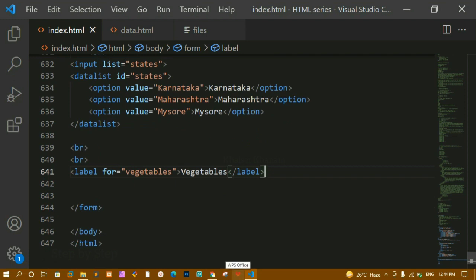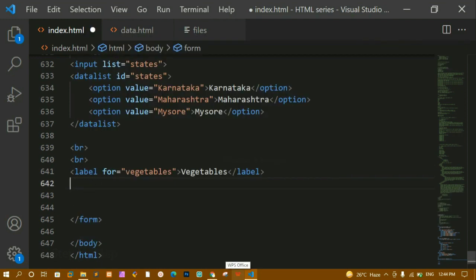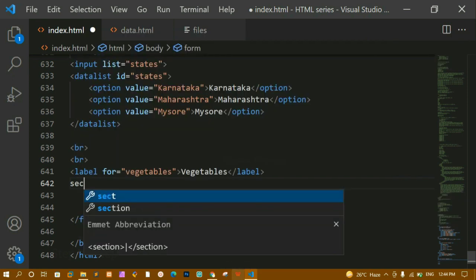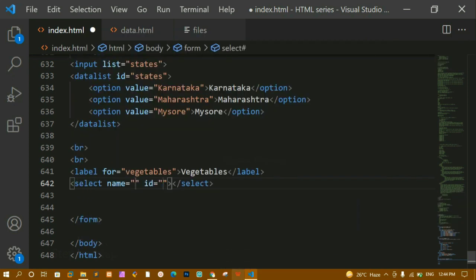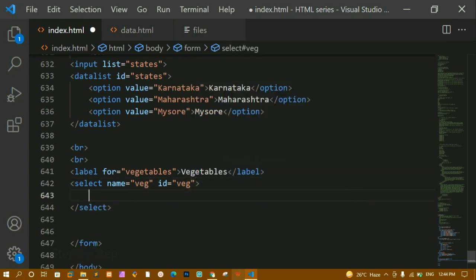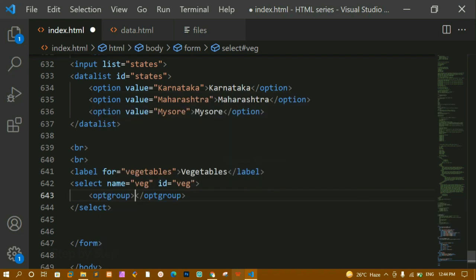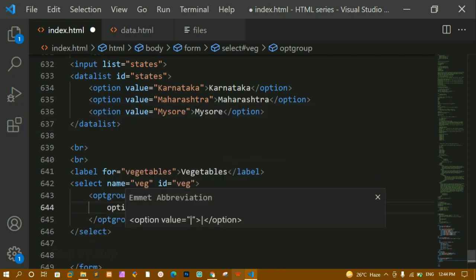Now below this label I am just going to create here select. Let me just write here proper spelling. Select, and inside this name let me just write here veg, and also ID I am just going to write here veg. And inside this select options, instead of option, first I'm just going to write here opt group. You can see here I'm having all this option. Inside this opt group I'm just going to write the options here.